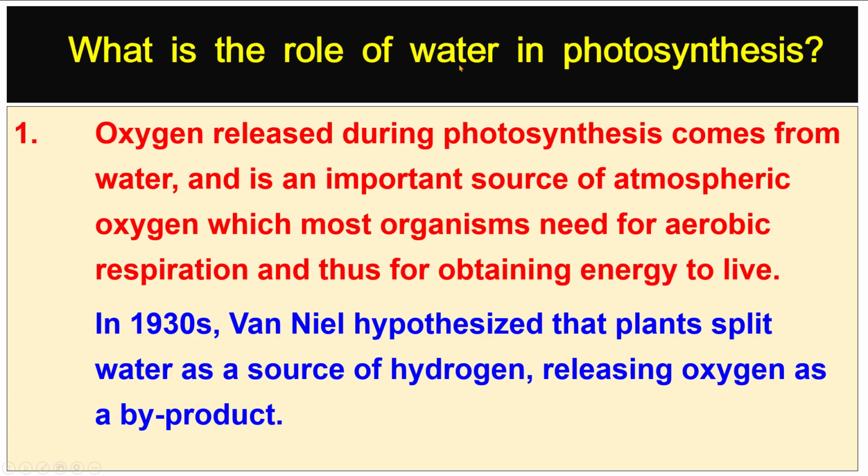What is the role of water in photosynthesis? Oxygen released during photosynthesis comes from water and is an important source of atmospheric oxygen, which most organisms need for aerobic respiration and thus for obtaining energy to live. In the 1930s, Van Niel hypothesized that plants split water as a source of hydrogen, releasing oxygen as a byproduct.